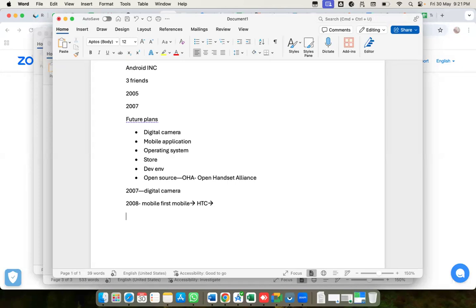Later, by 2009, they completed the operating system and released it again through HTC, as the second mobile. Even though it was released as an operating system, people still showed no interest, because although there was a feature to install and uninstall apps, no apps were available to install.